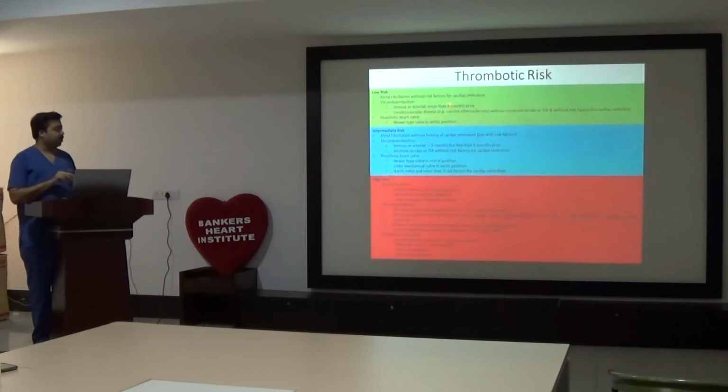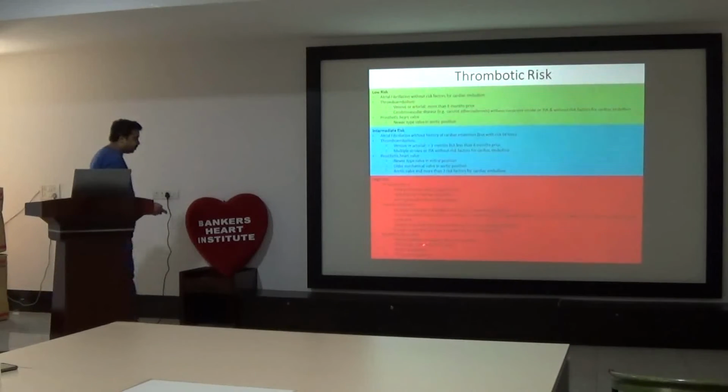Venous thromboembolism more than 6 months before comes under low thrombotic risk. 3 to 6 months, intermediate. Less than 3 months, high risk. Cerebrovascular accident or TIA without any recurrent stroke, a single episode of cerebrovascular disease, or carotid atherosclerosis without any stroke or TIA, comes under low risk group. Multiple strokes or TIAs without risk factor for cardiac embolism comes under intermediate.